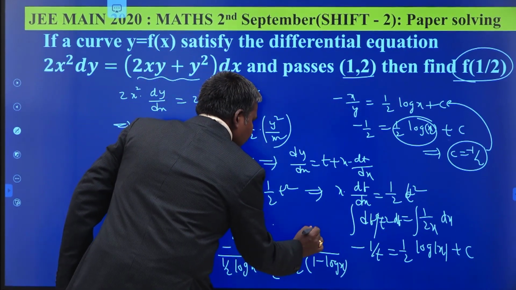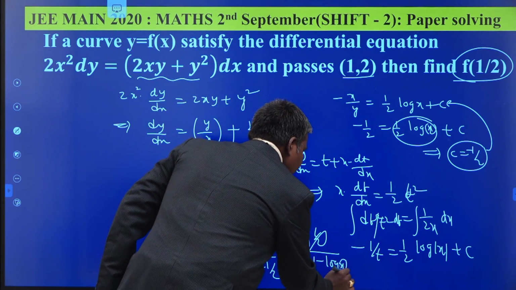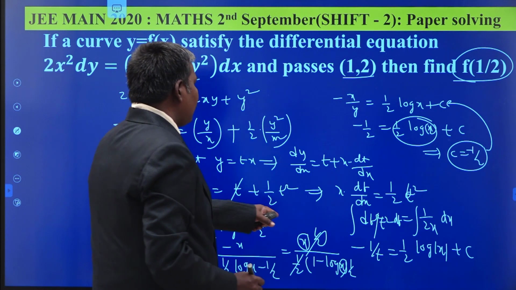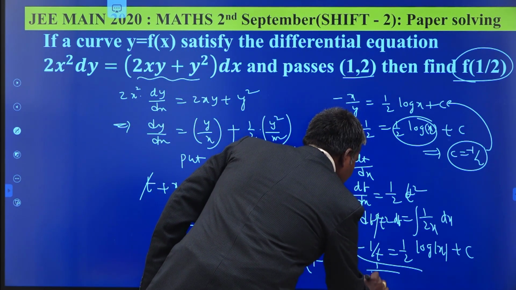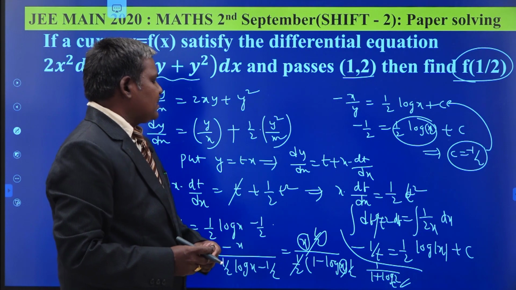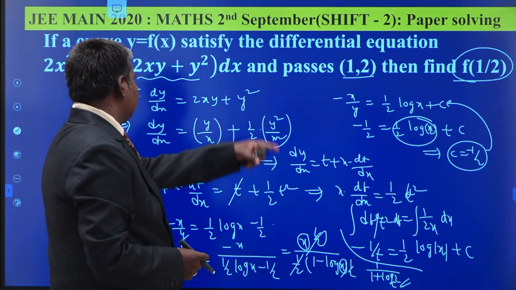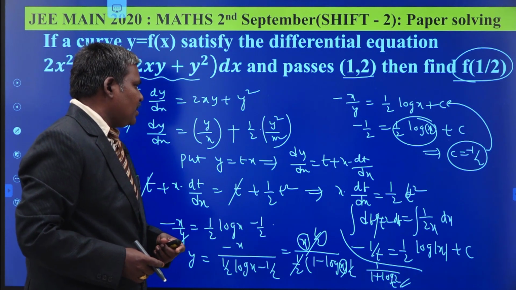So replace x by 1 by 2. 1 by 2 gets cancelled. This is 1 by 2. So minus log half, it is nothing but 1 by (1 plus log 2 to the base e, ln 2). 1 by (1 plus ln 2) is your answer. Okay, in this manner we have to solve the differential equation.